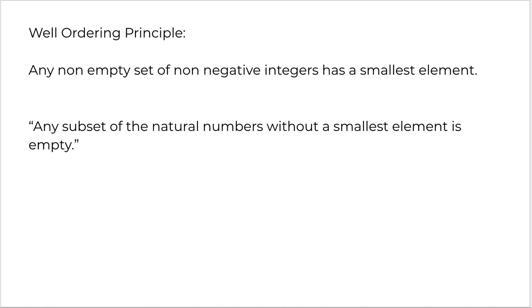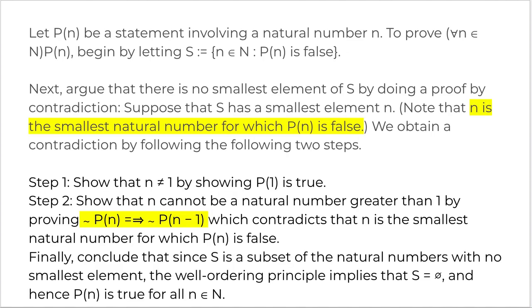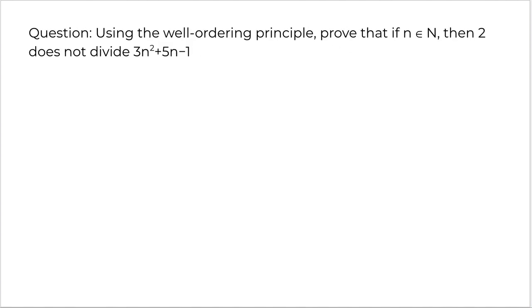Then we defined the well ordering principle and how to prove results by using contradiction, showing that there is no smallest element of the set S that satisfies the negation of the proposition. And holding that proposition, we could say that the original statement held. This is a question for you. Try to prove that using the well ordering principle.